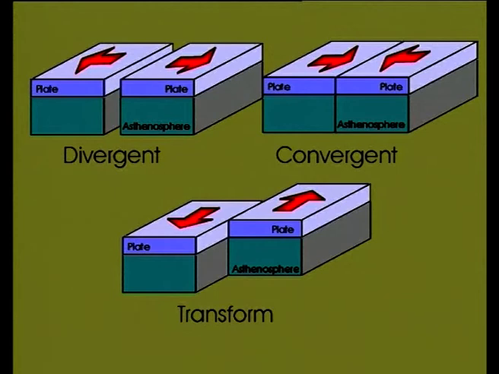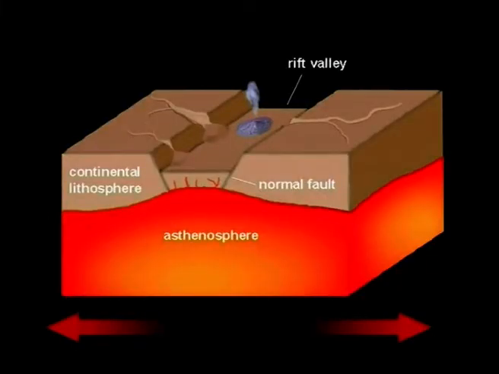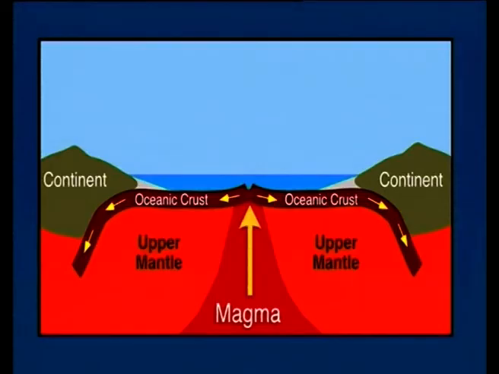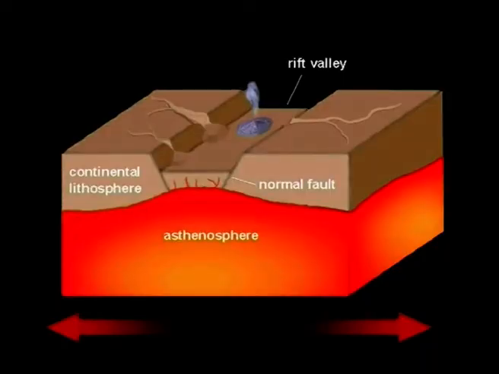We have seen how the divergent plate margins form where the magma from the underlying mantle comes up and causes the formation of new lithosphere,